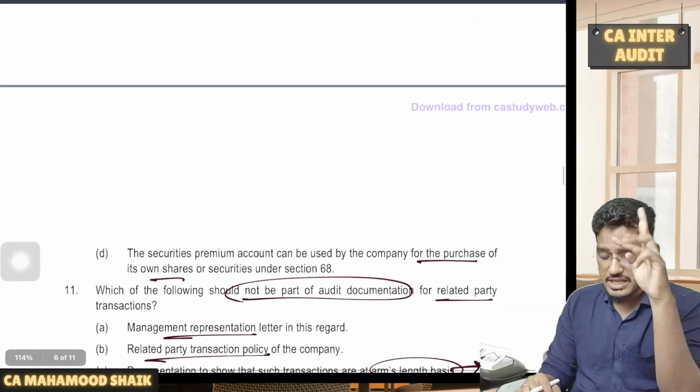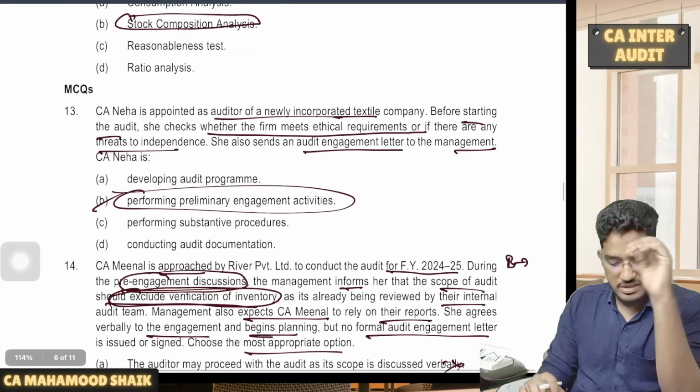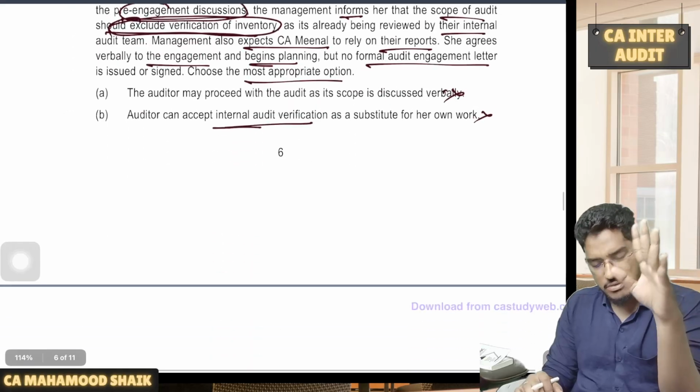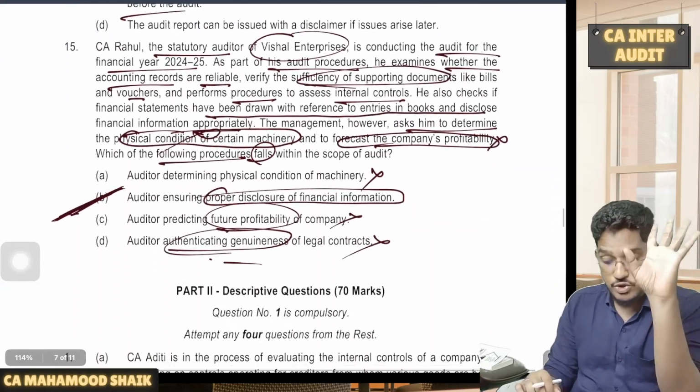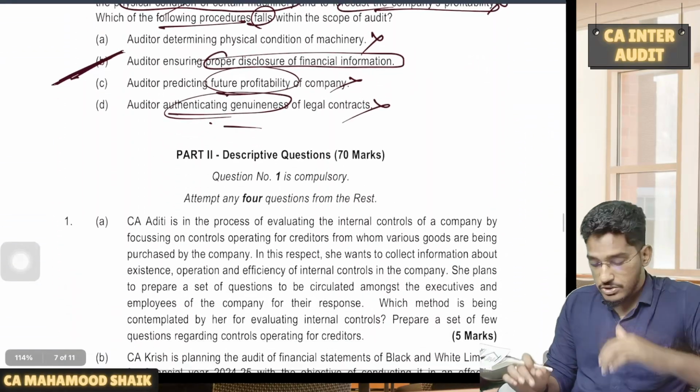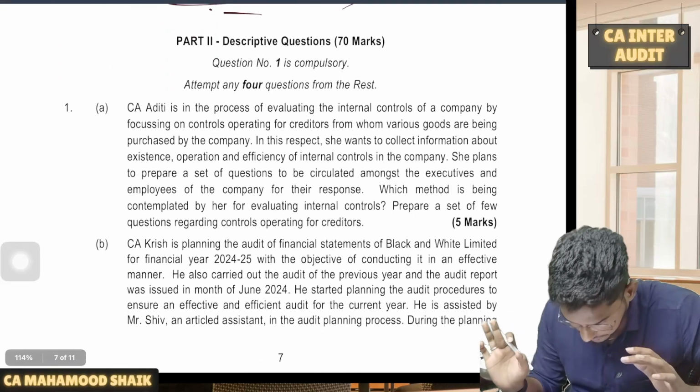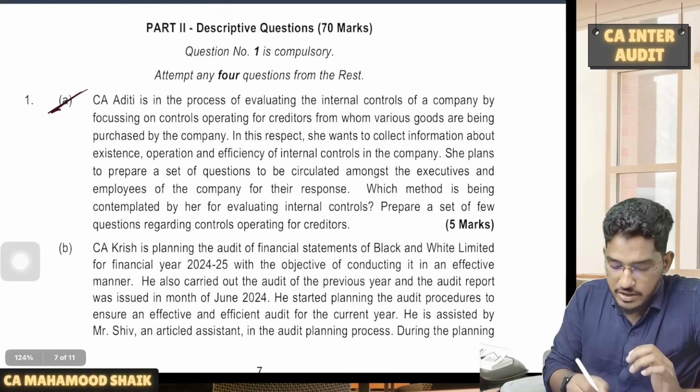So I will say here the first and second questions are very interesting questions. The third one is not that complicated. Third case scenario, this is manageable. The first two require your attention. So now let us have a look at the descriptive question. I will give you a summary of each question.